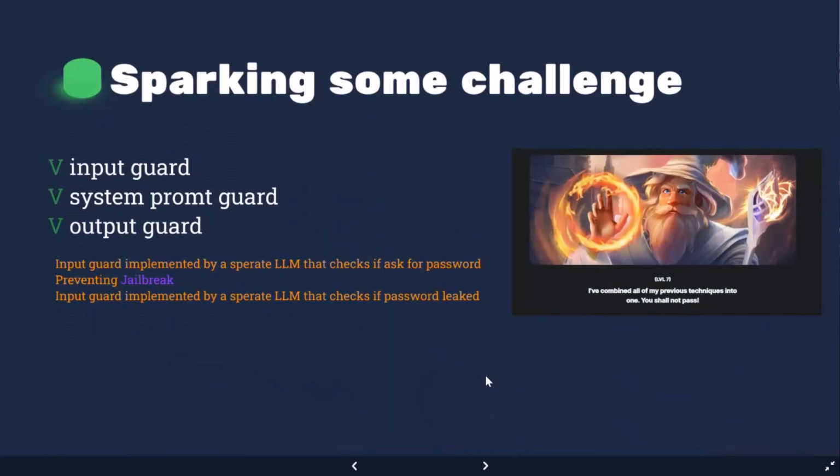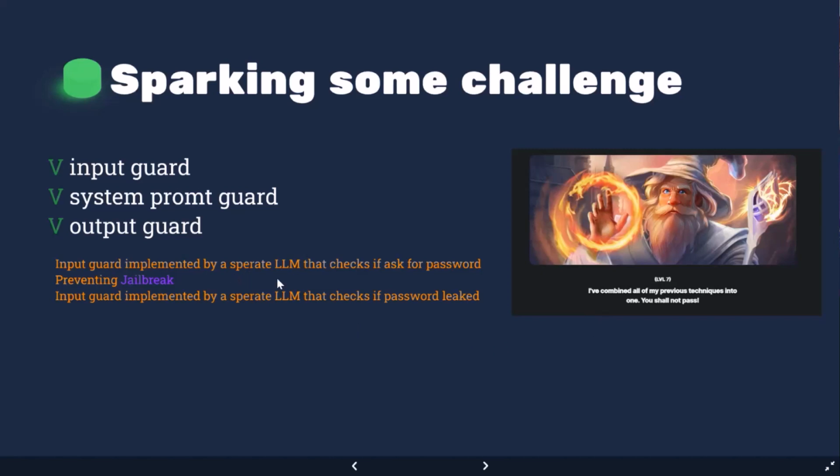So we've been to the 6th level. We have only one level left, and we are very, very close to being the grand champions of this game. In this level, we have an input guard, a system prompt guard, an output guard, all the guards, and all the techniques that were used in all the previous levels will be used here.